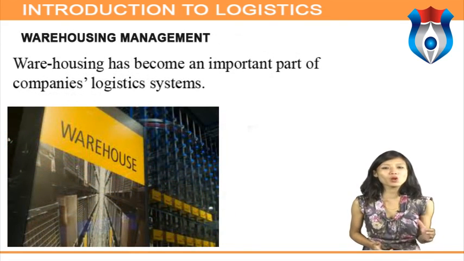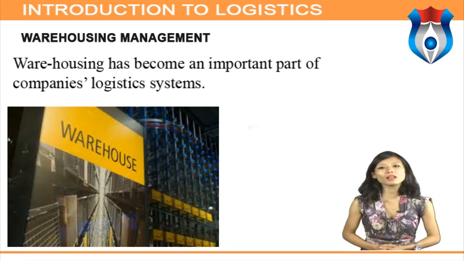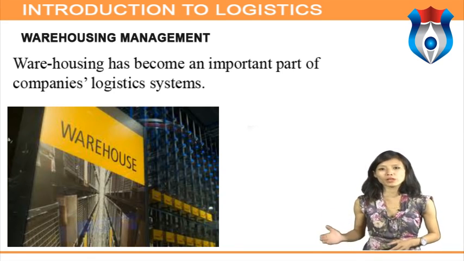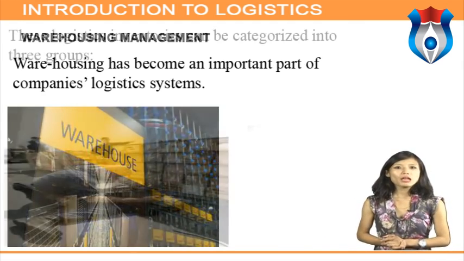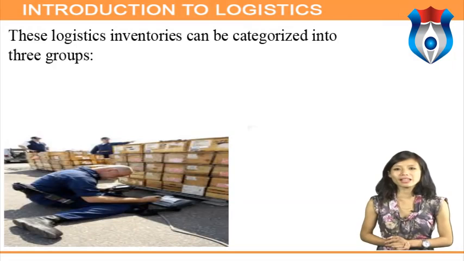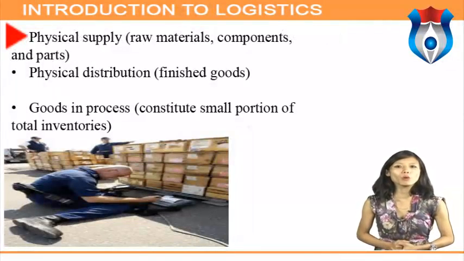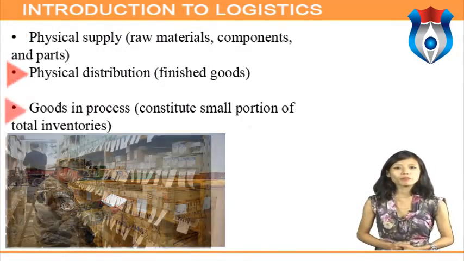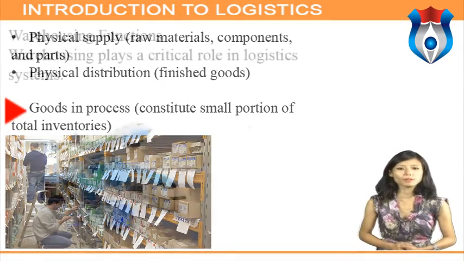Warehousing has become an important part of companies' logistic systems, which stores goods at and between the origin and destination points and provides the management with information about the status, disposition and condition of inventories. These logistic inventories can be categorized into 3 groups: physical supply, raw materials, components and parts; physical distribution, finished goods. Goods in process constitute a small portion of total inventories.